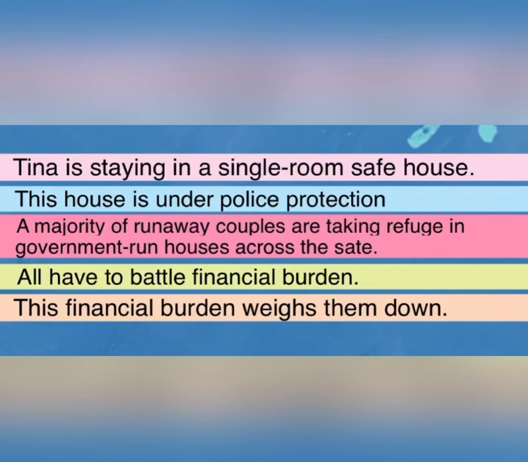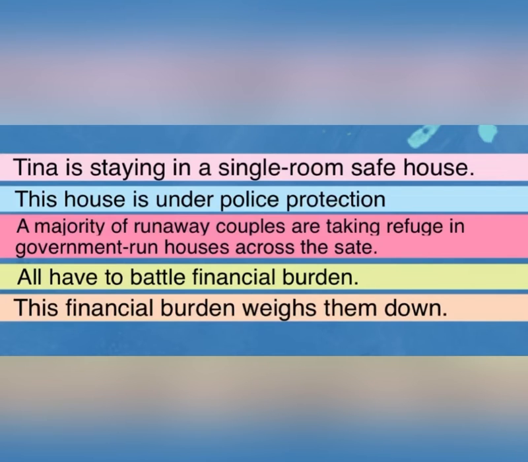Next sentence is, all have to battle financial burden. Now all, what do we mean by all? Means for both, we are talking about Tina as well as a majority of runaway couples. Means everybody, all have to battle financial burden. Battle financial burden means they have to face the financial burden, go through the financial burden.